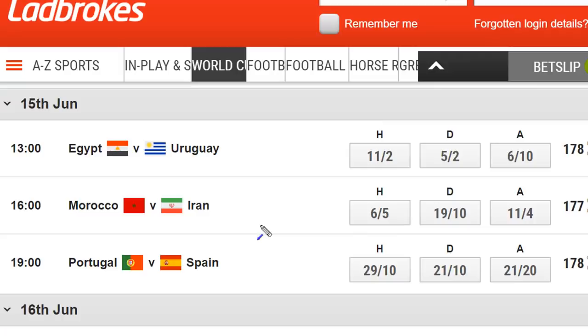And of course, I love rooting for the underdog in these games. And I think Iran is an underdog. So I'll be supporting them too.